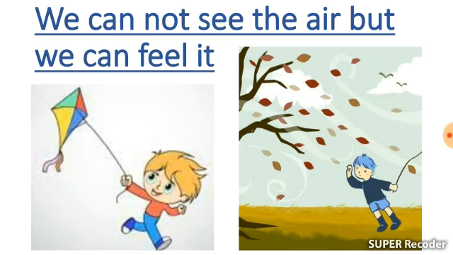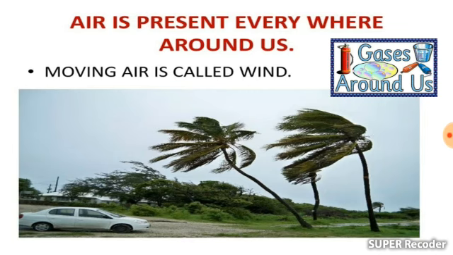We can also feel the air when we run. Otherwise, we would not be able to breathe. So we cannot see the air, but we can feel it. Air is an important element of life that is present everywhere around us.